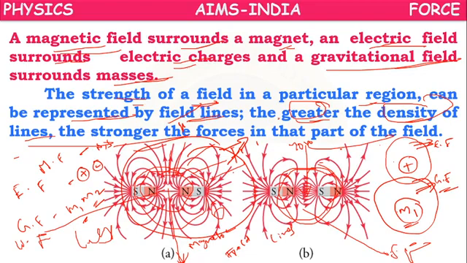So we are saying that there will be a field around a pole, charge, or mass, but that field may be stronger or weaker, depending on the density of field lines.